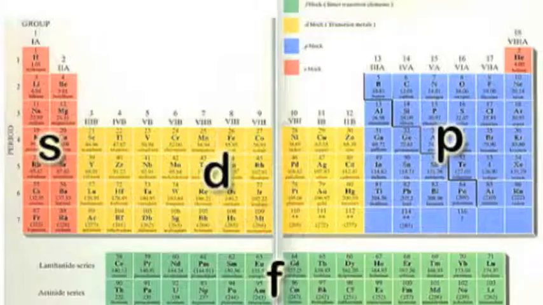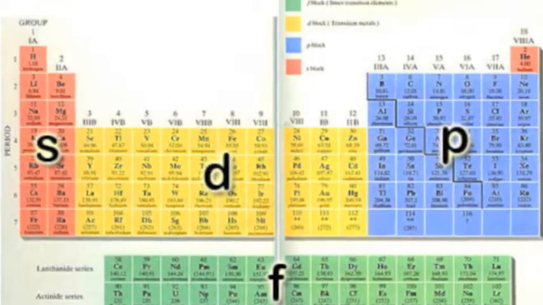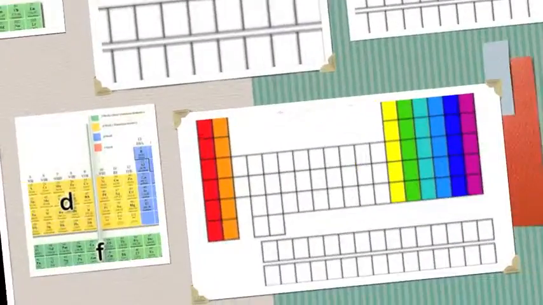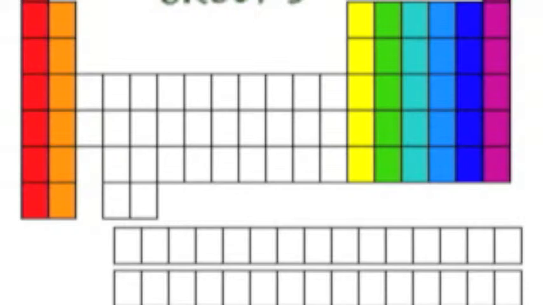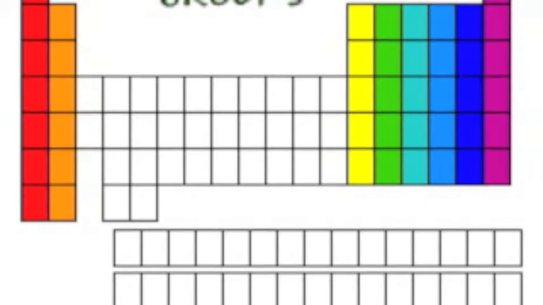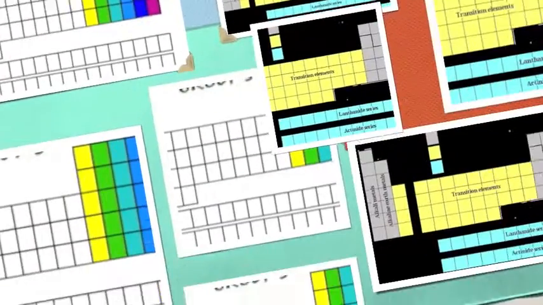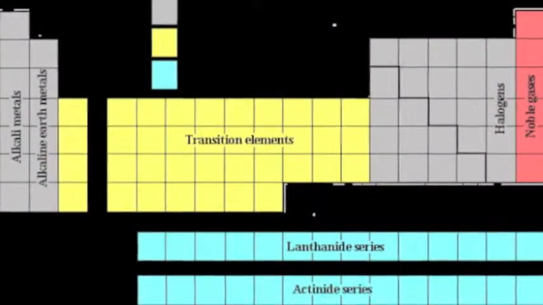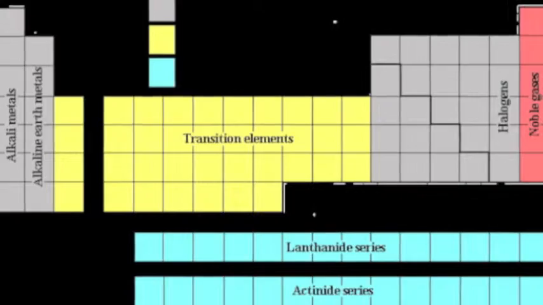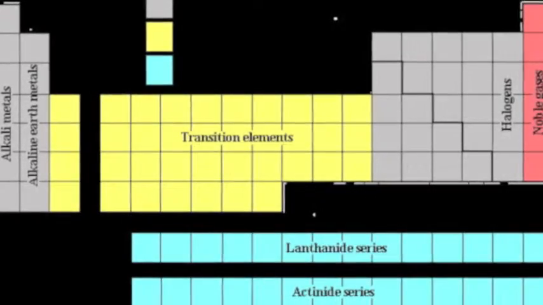The layout of the table deals with groups, series, periods, and families. A group is a vertical column in the periodic table of elements. They are considered the most important method in classifying the different elements. Periods are the horizontal rows of elements found in the periodic table of elements. There are 7 periods in the periodic table.